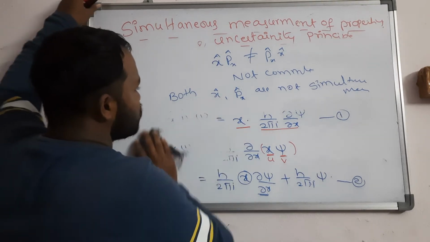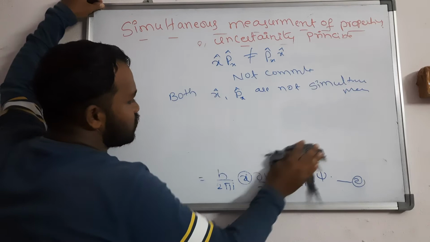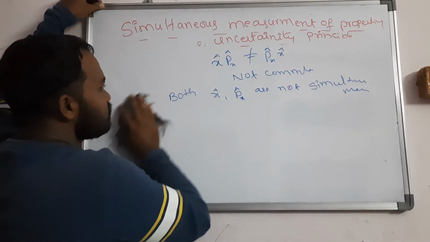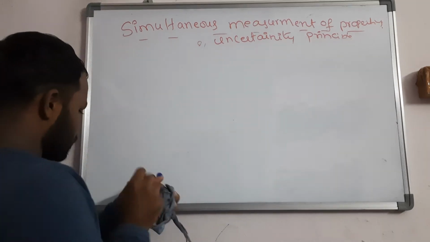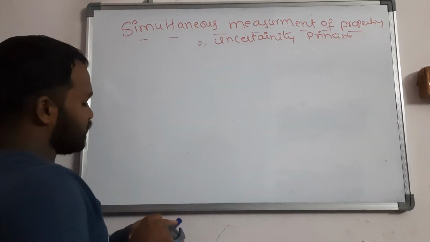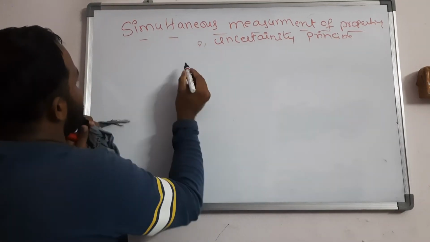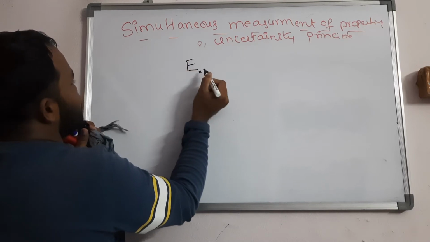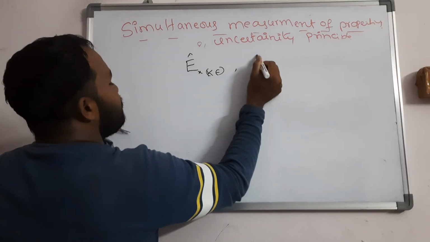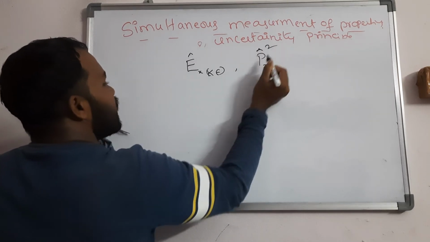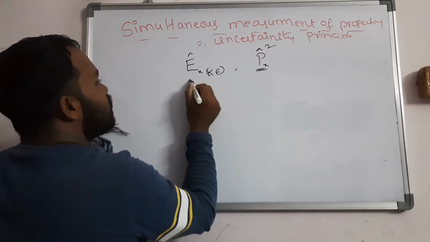So I am going to give some extra. Let us take energy, especially kinetic energy, and px cap square, that is momentum square.